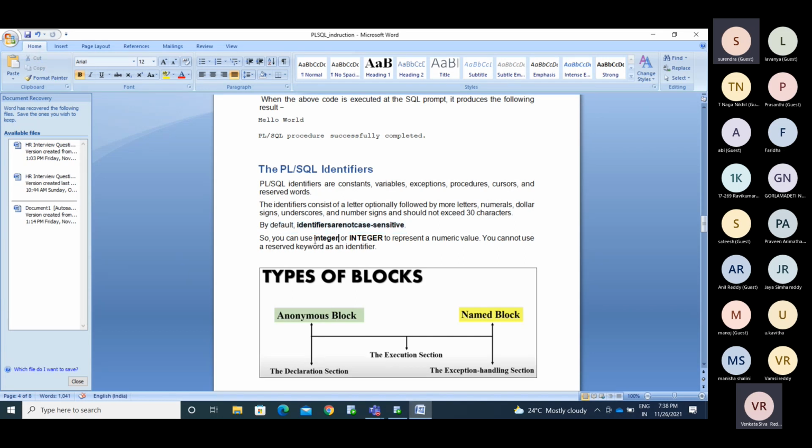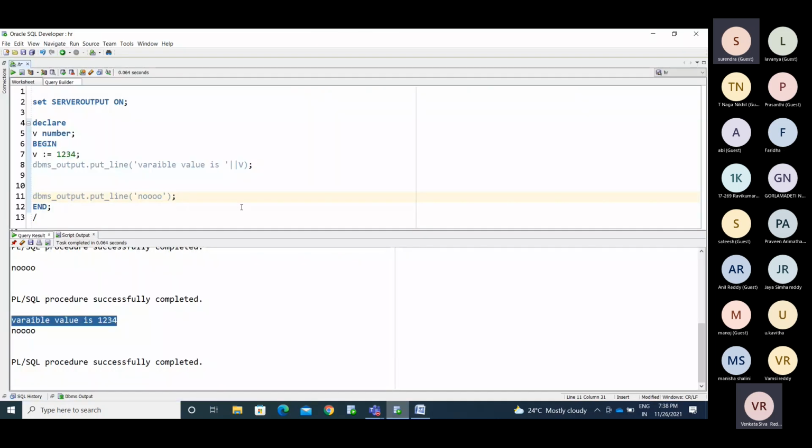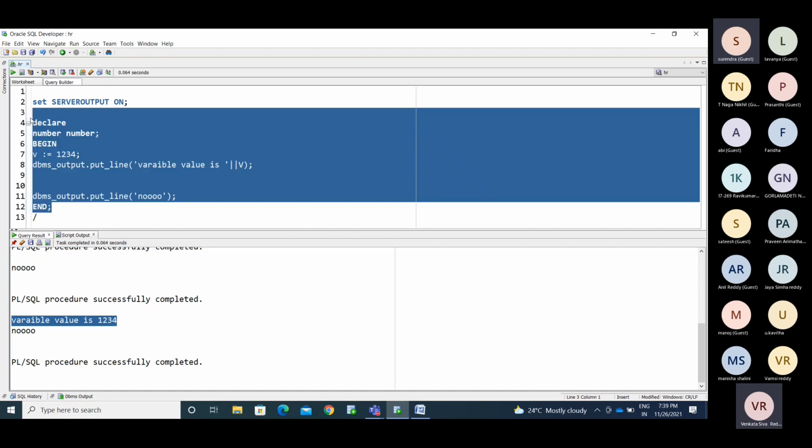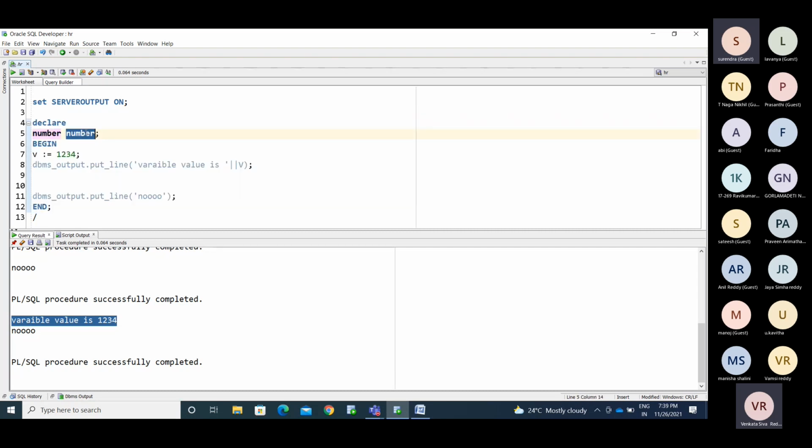You can use INT or INTEGER to represent numerical values. You cannot use a reserved keyword as an identifier. If you want to declare this, we have NUMBER, which is a data type, so you cannot use it as a variable name. Treat it like number and varchar. To understand, varchar2 of 20.